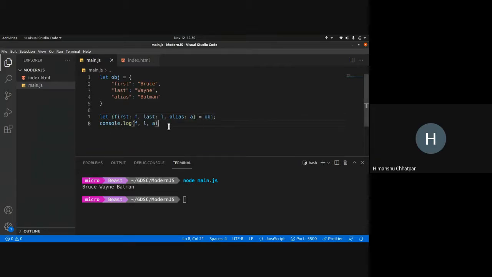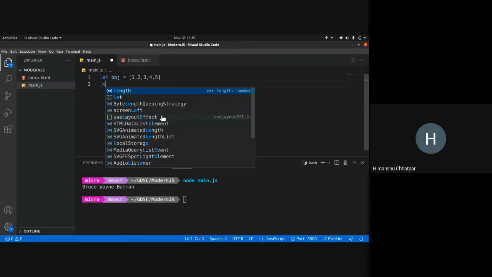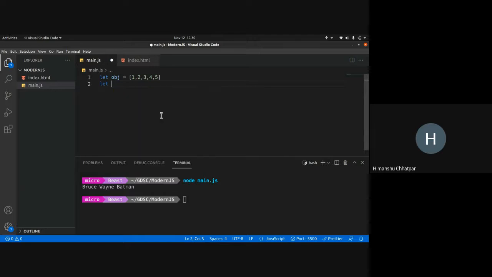The second part is destructuring an array. So destructuring an array works this way. This is my array, suppose, 1, 2, 3, 4, 5. What I can do is just change whatever it is.